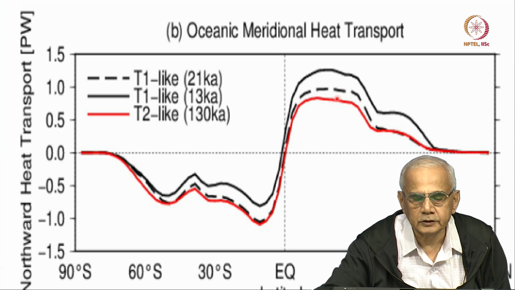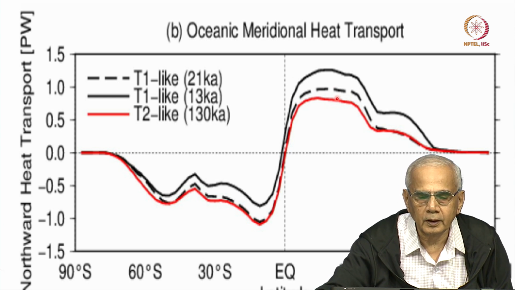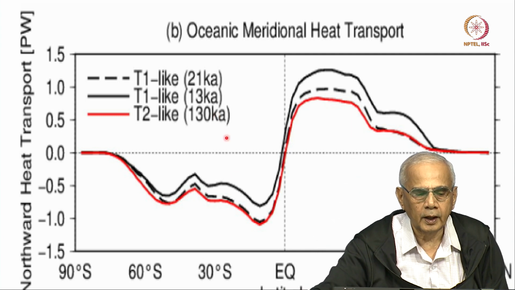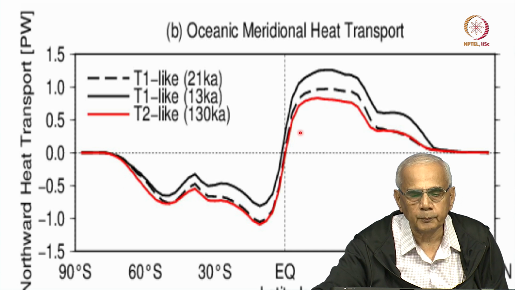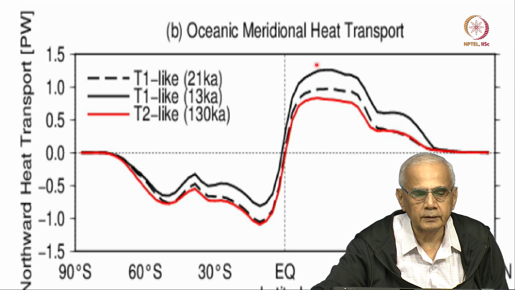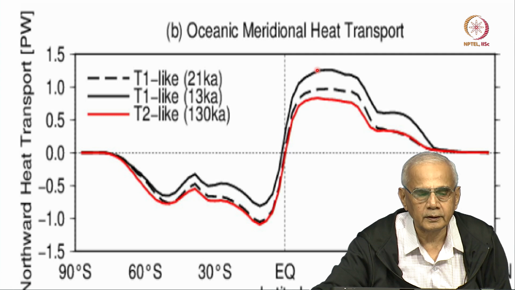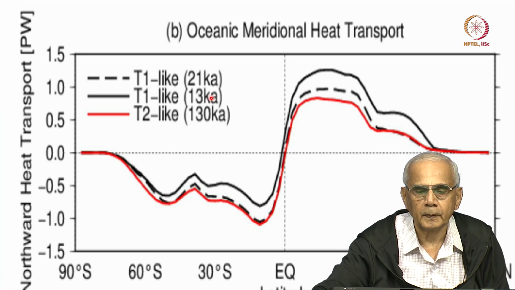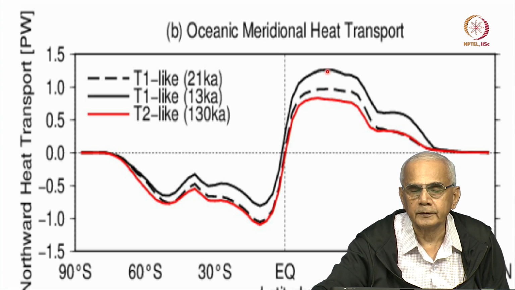And the red is the simulation for the deglaciation which occurred 130,000 years ago, okay, long time back. And we see that the heat transport was somewhat less than the black line, which represents what happened around 13,000 years ago, okay, which we discussed in the last lecture. So, the amount of heat transported is a factor of, I would say, almost 3 higher here.